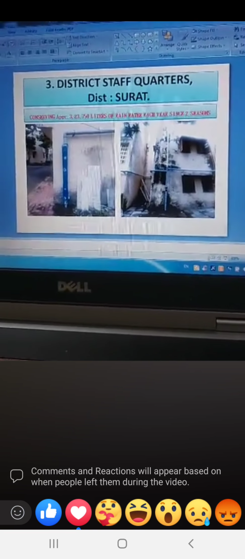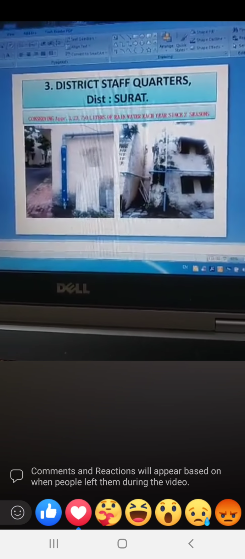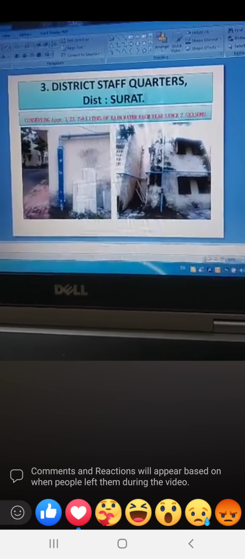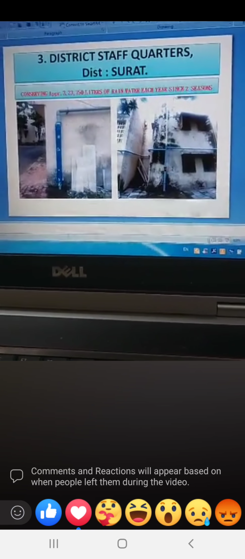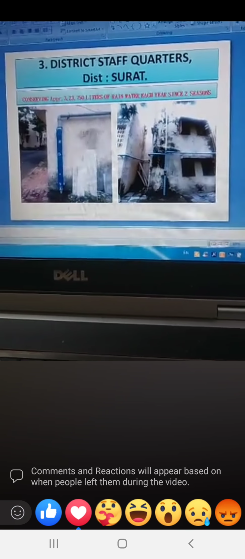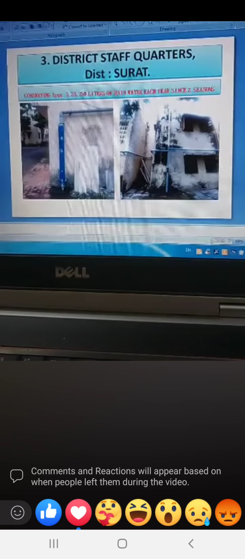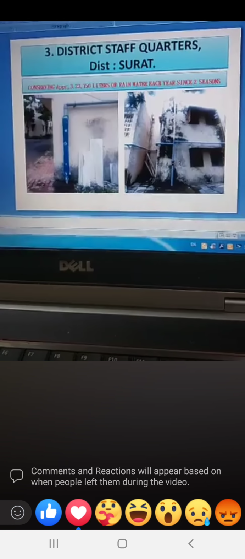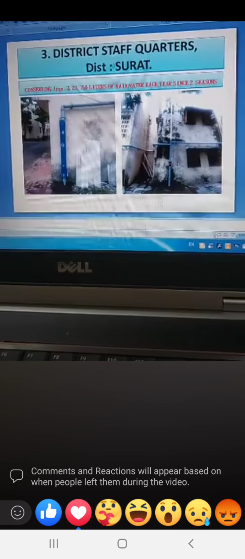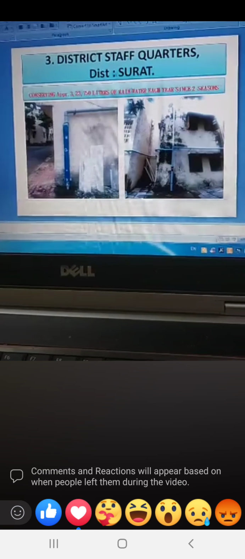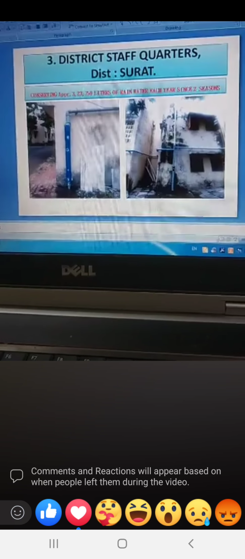Here is another government work done by us, that is district staff quarters in district Surat. You can see the filter, the merged pipelines and whole harvesting system installed at district staff quarters. This system is conserving around 3,23,750 liters of rain water each year.